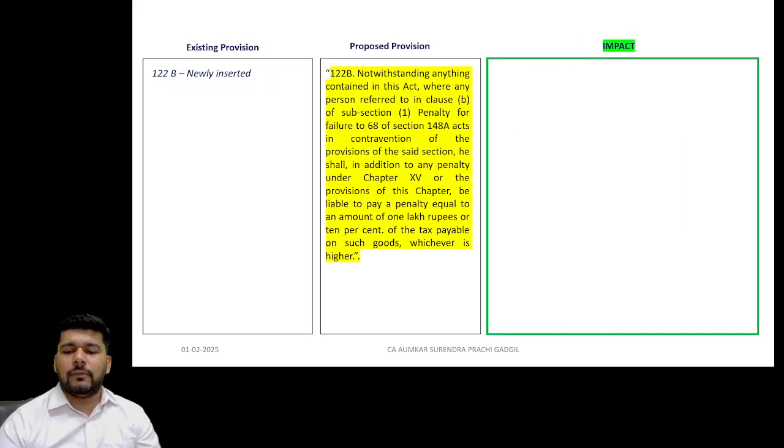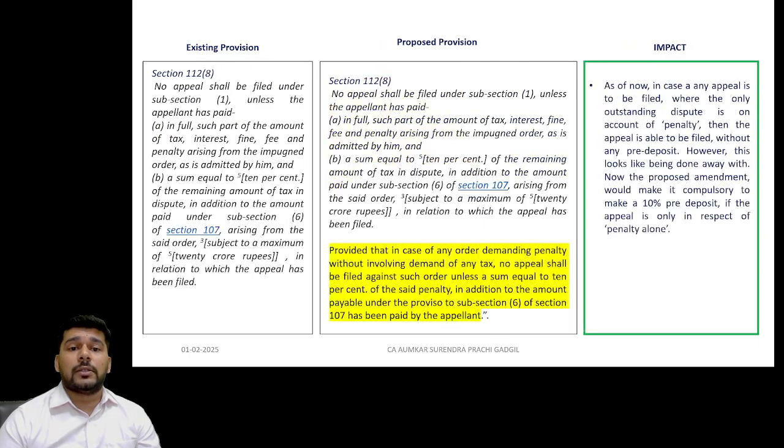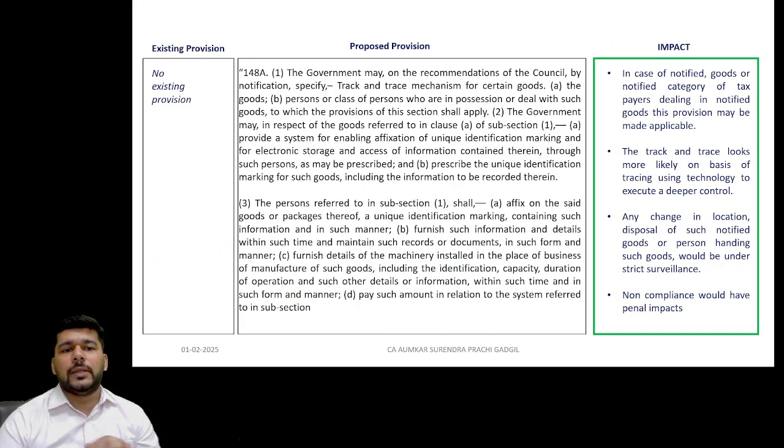Now the next thing that we discuss is the new insertion, on the basis of the provision of section 148A, for a track and trace mechanism of certain goods, for certain taxpayers who are handling such goods. So we believe that there will be a notified list of goods, and a list of people who are handling these notified categories of goods, which will now be required to be tracked and traced through a mechanism of, say, tagging, maybe GPS tagging or maybe RFID tagging, etc.